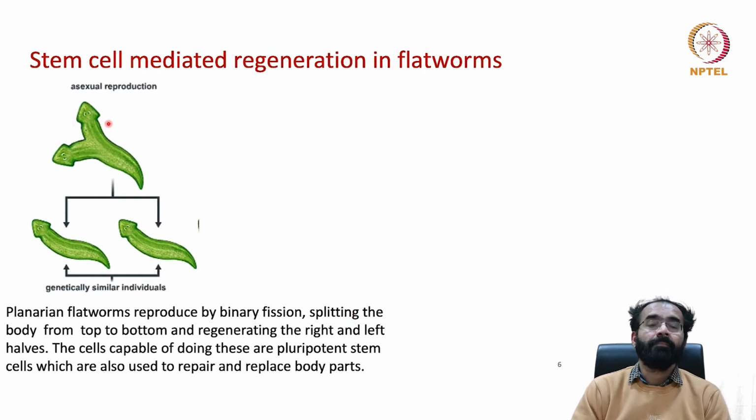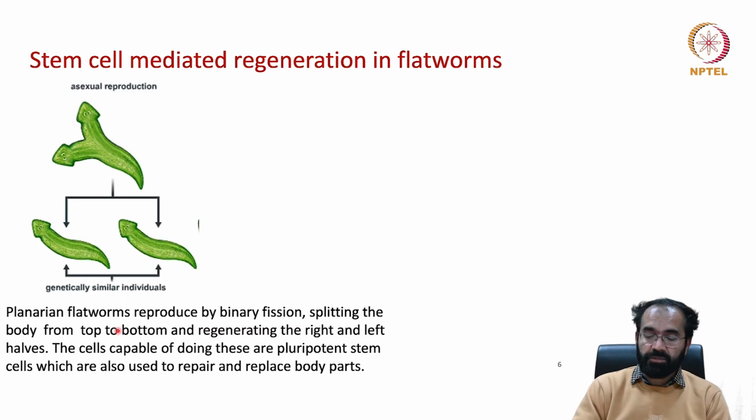So, planaria uses a stem cell mediated regeneration approach. You can see here, this is a way of asexual reproduction where a planaria can be split into two, just like how if someone gives you a stick, you can cut it longitudinally and it will become two pieces. In the same way, the planaria splits into two, and each half will give rise to the lost part, and that will become two planaria. Planarian flatworms reproduce by binary fission.